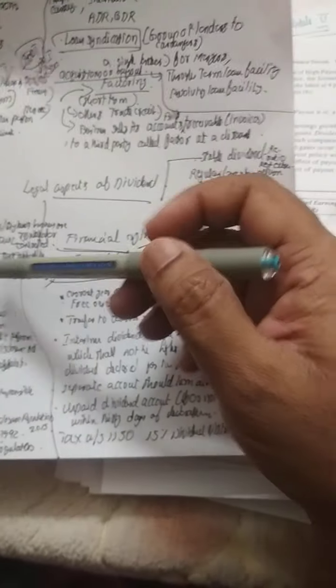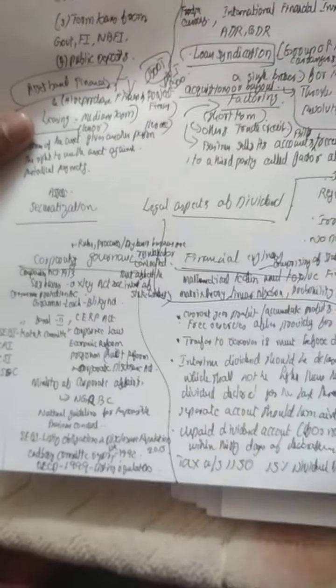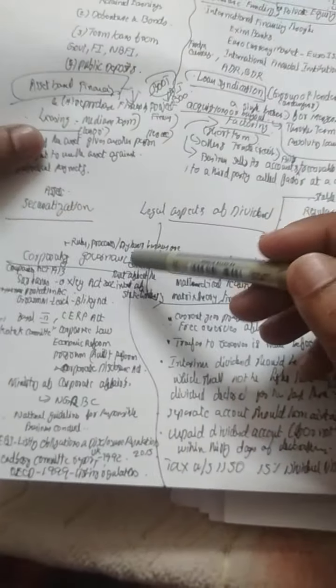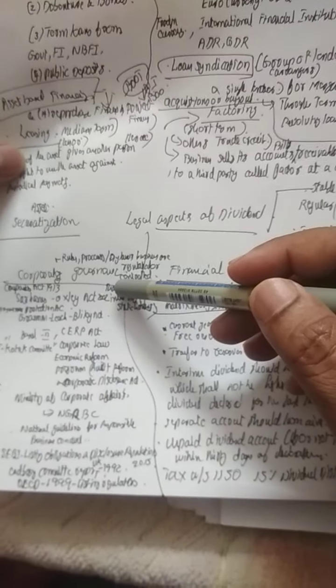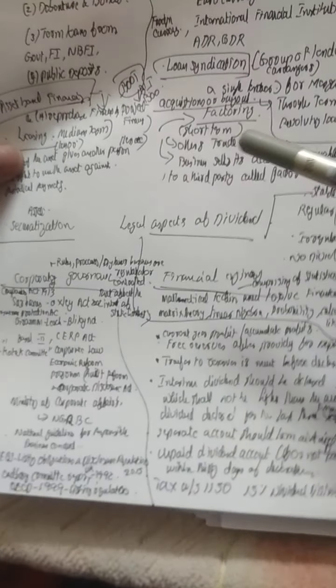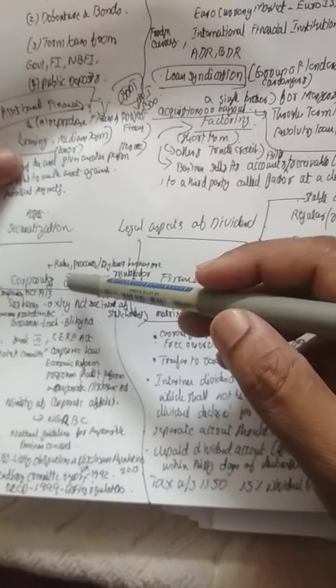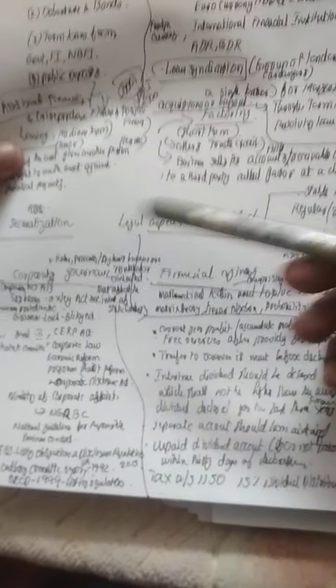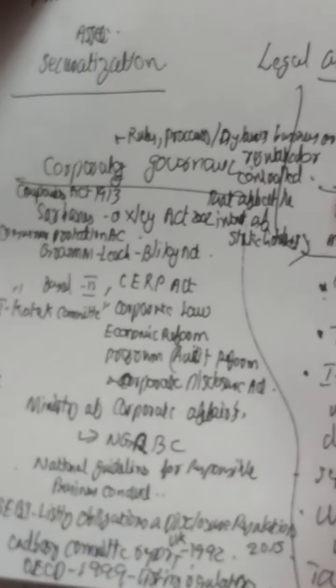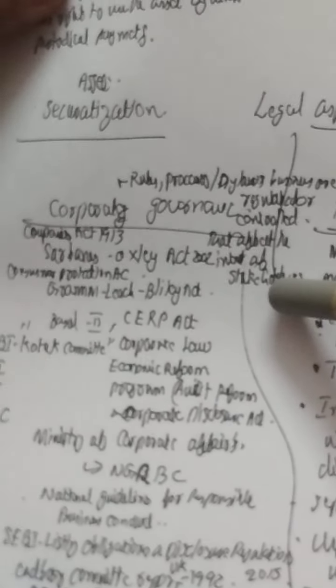Now another theoretical part in the fifth module is corporate governance. You are very familiar with this term because it's there in other management subjects. What is corporate governance? In simple words, it means the rules, processes, bylaws, etc. used in business for regulating its effective functioning, which may affect the interest of the stakeholders.